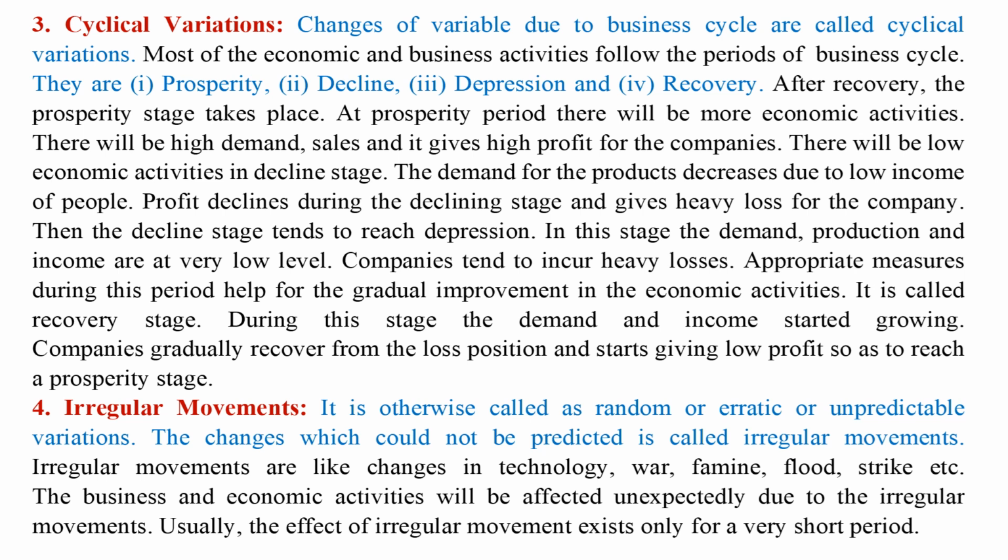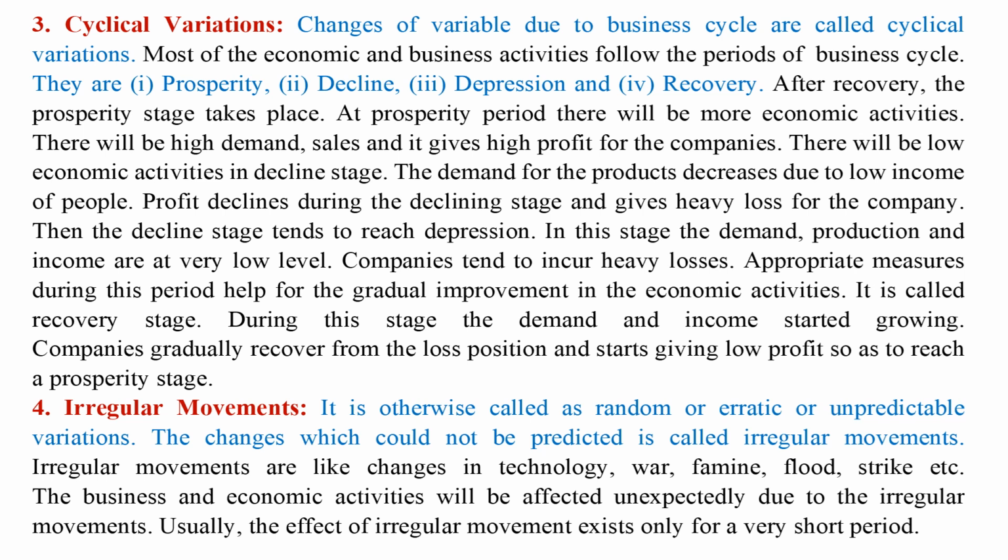4. Irregular movements. It is otherwise called random or erratic or unpredictable variations. The changes which could not be predicted are called irregular movements. Irregular movements are like changes in technology, war, famine, flood, strike, etc. The business and economic activities will be affected unexpectedly due to the irregular movements.